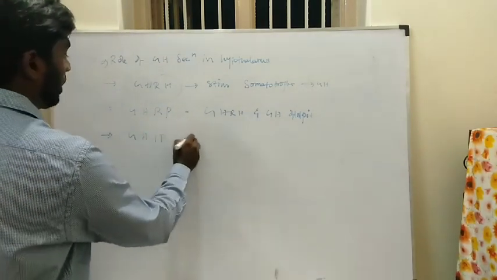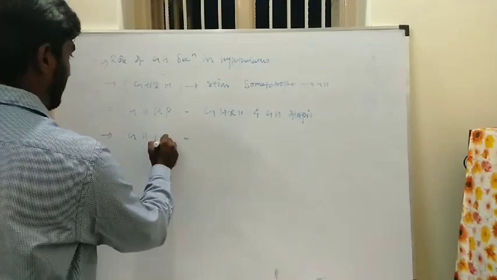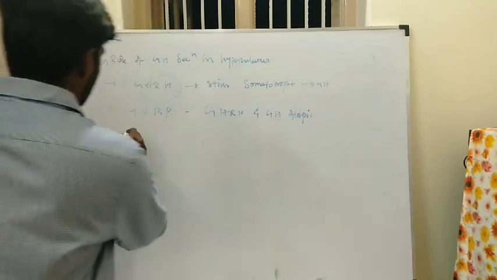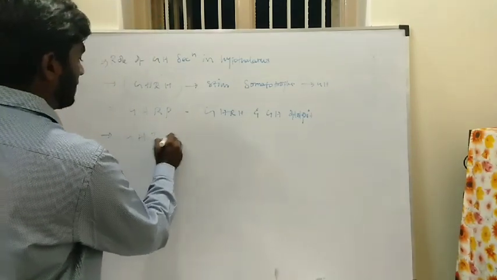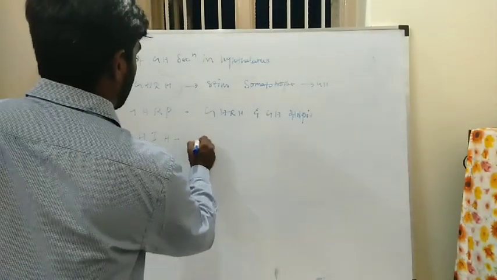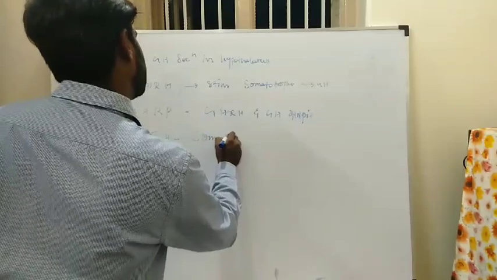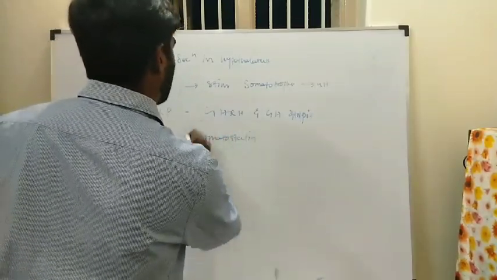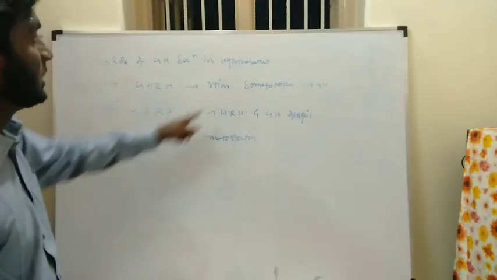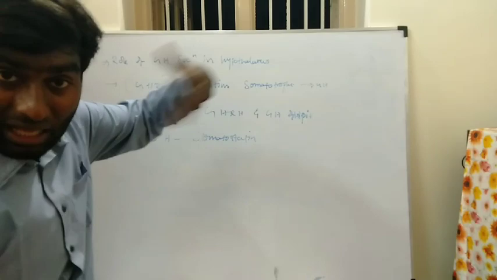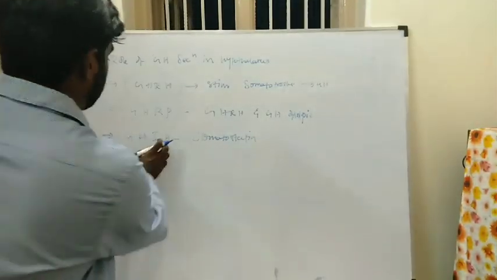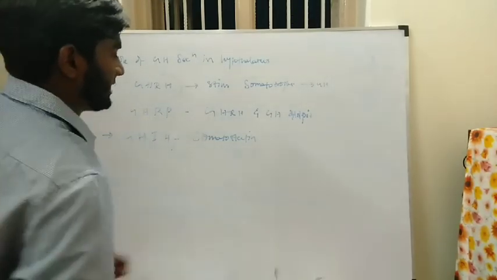So the next one is the GHIH, growth hormone inhibitory hormone. This growth hormone inhibitory hormone is called somatostatin. What is meant by somatostatin? Have you heard about somatostatin? This growth hormone inhibitory hormone inhibits the growth hormone. Actually, what is the condition of the hypothalamus? It releases hormones and inhibits hormones. These two are the releasing hormones. This is the inhibitory hormone. They inhibit the growth hormone. So GHIH is also called somatostatin.